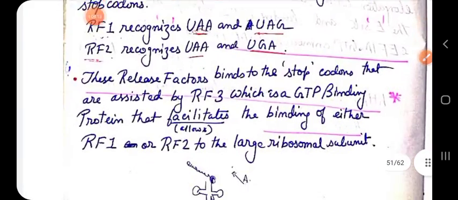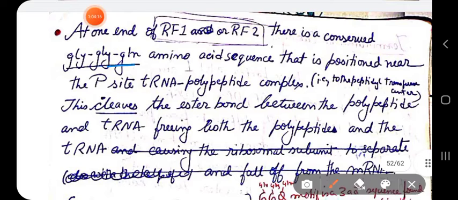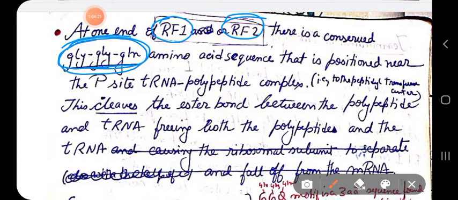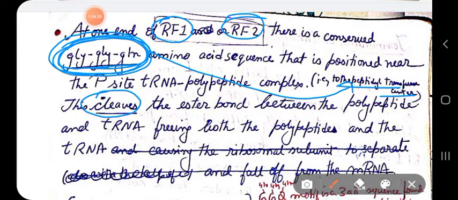So in simple words, this motif that you are seeing here is present on RF1 and RF2. This amino acid sequence is positioned near the peptidyl transferase center of the large ribosomal subunit, due to which cleavage, or you can say cut, of the ester bond between the polypeptide chain and tRNA occurs, and thus it causes release of the polypeptide chain and also the tRNA.